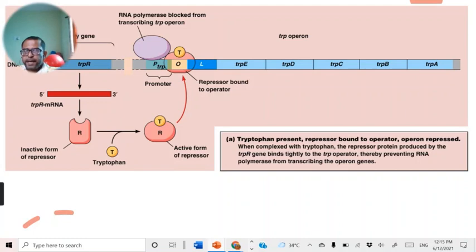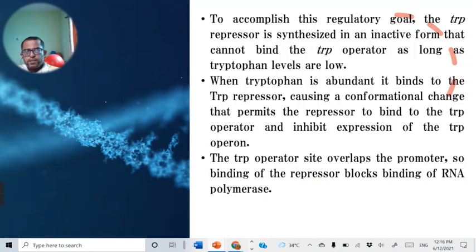But when it is present in high amount, tryptophan combined with aporepressor forms the active repressor, and this active repressor binds to the operator and stops the binding of RNA polymerase, so it cannot initiate transcription of the TRP operon. So this TRP operon is controlled in this manner by tryptophan itself.